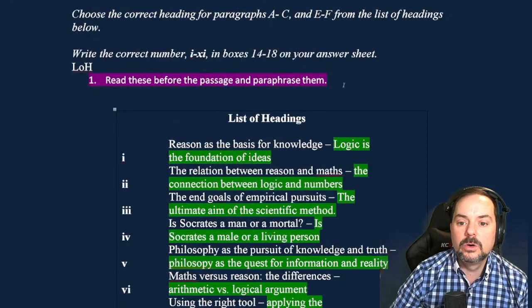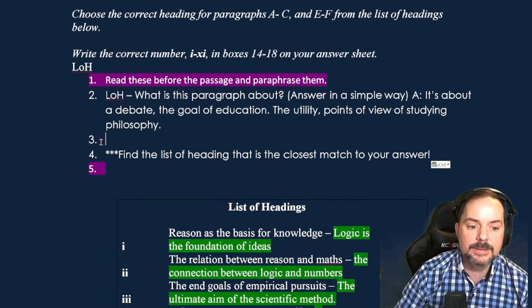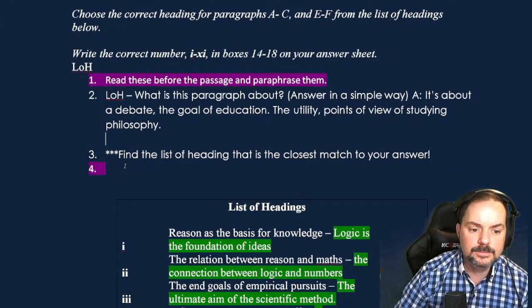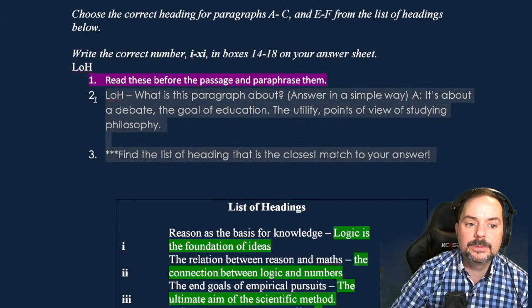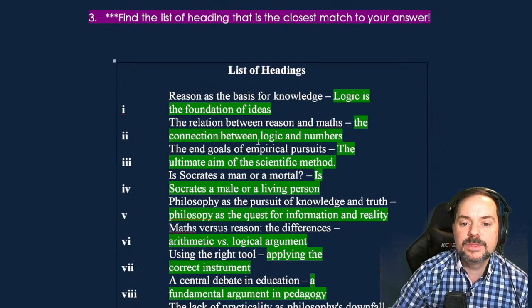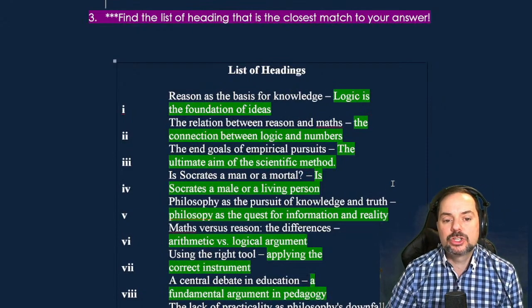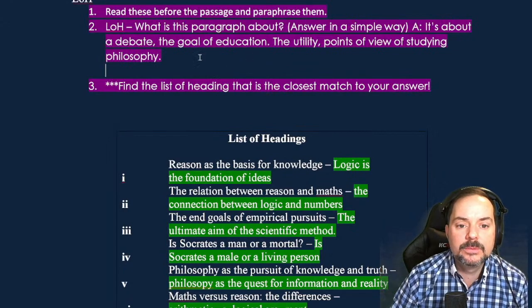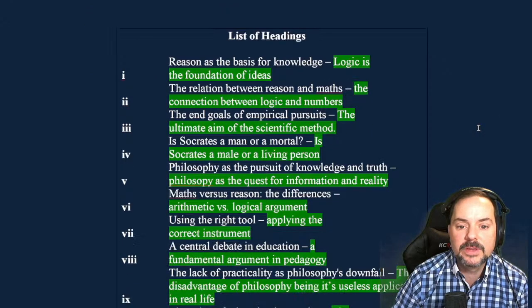Okay, so let me go back to the top here where I'm showing you this strategy. And then we'll do this. So here we go, step 1, 2, 3, 4, right? Okay, which of these choices here is the closest match to this answer that we gave? We said the answer here is debate, the goal of education, the point for studying philosophy.